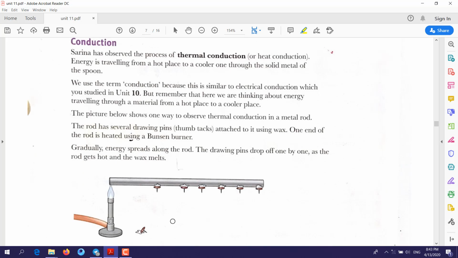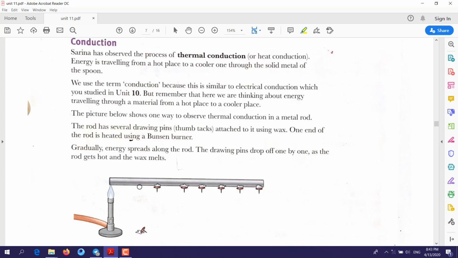Here we have another example. A rod that is made of metal, and as you can see we have pins stuck to this rod of metal. Here we have a source of heat. If we do this experiment, we will see these pins start falling one after another.